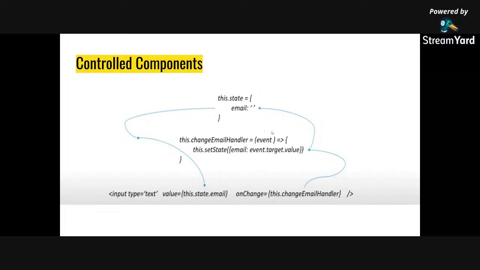It will go to event e, and then this e will come here, setState will run, and it will make email equal to e. Suppose I typed e, so it will make it e, because this onChange handler was fired. When this has gone, the state has changed.